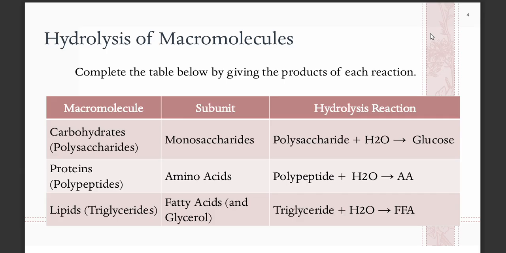Hydrolysis means there is addition of water, so you break down the long chains of those subunits in order to obtain the basic units. So you hydrolyze polysaccharides to get glucose. You hydrolyze polypeptides or proteins to obtain the amino acids. And lastly, you hydrolyze triglyceride to get the free fatty acids.